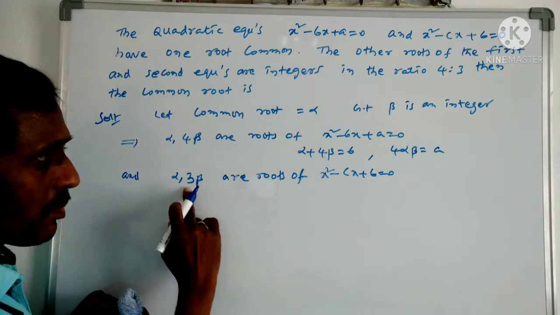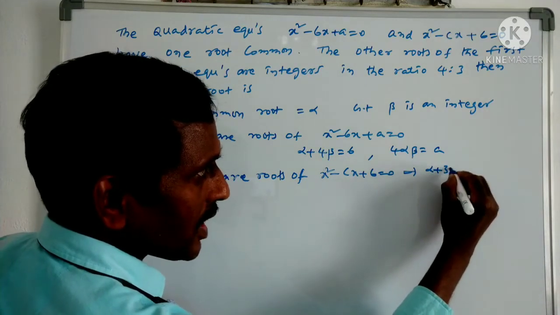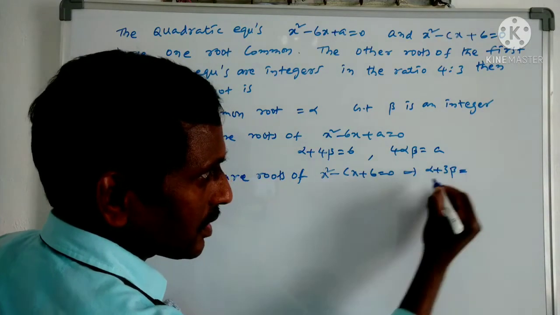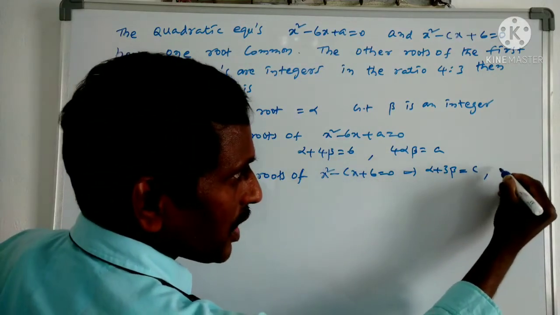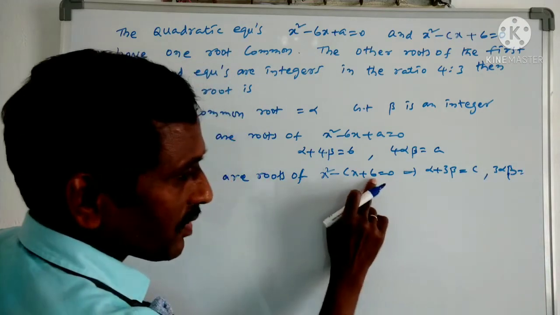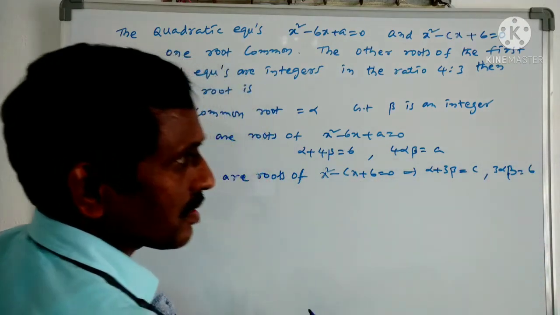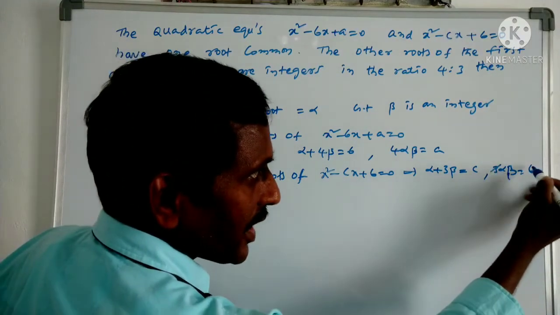Once again we can write the sum and product relation. The sum of the roots, alpha plus 3 beta, is c. And the product, 3 times alpha beta, is 6. So here we can get the value of alpha beta.